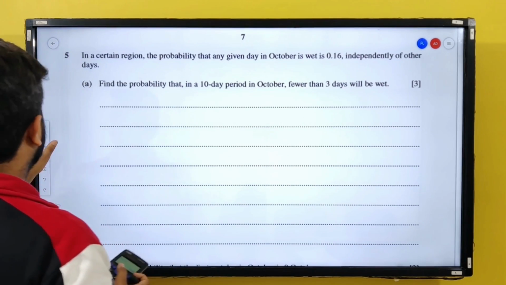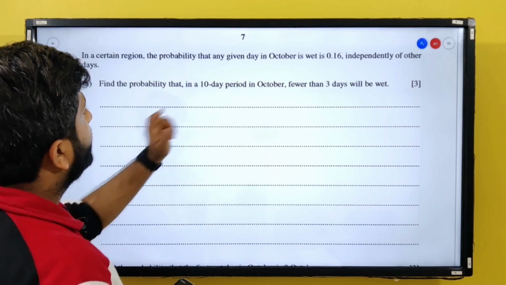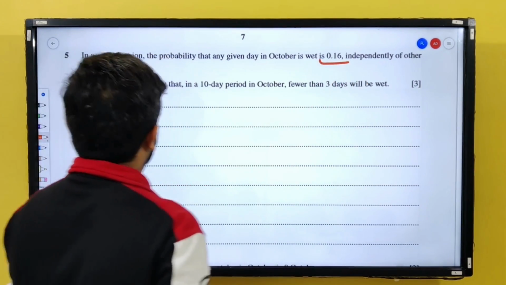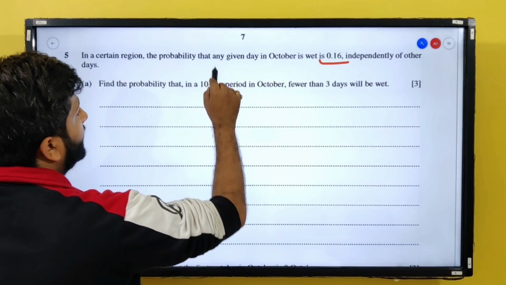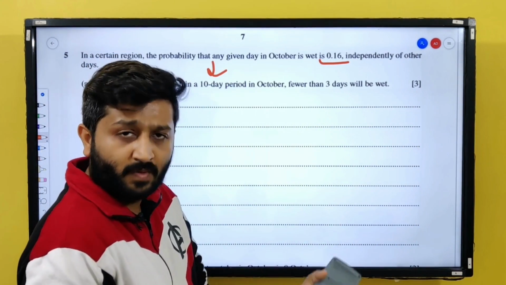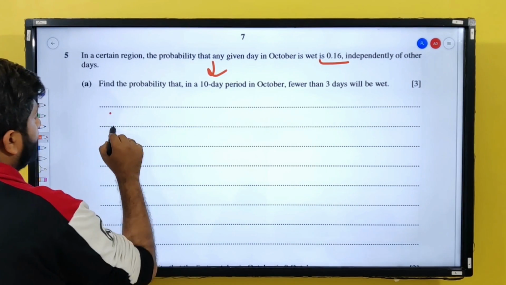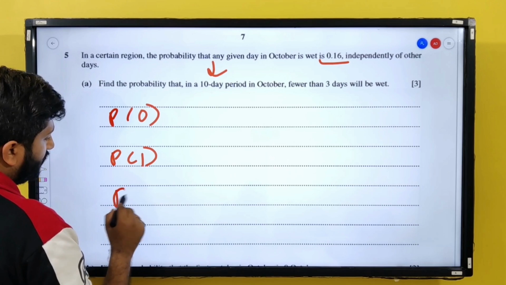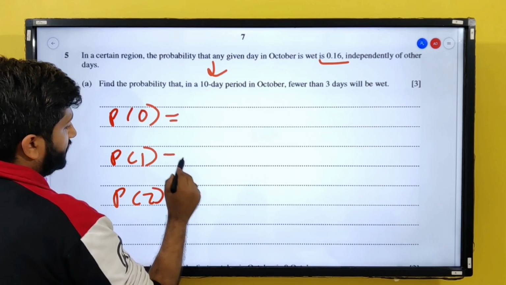In a certain region, the probability that any given day in October is wet is 0.16. Find the probability that in a 10-day period, fewer than 3 days will be wet. This is a question of binomial distribution. Fewer than 3 means 0 days wet or 1 day wet or 2 days wet.